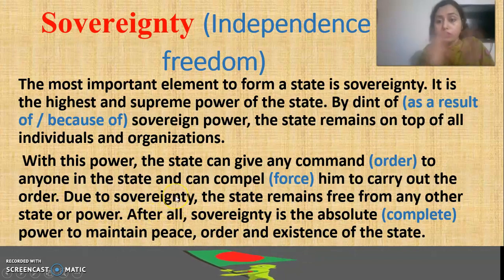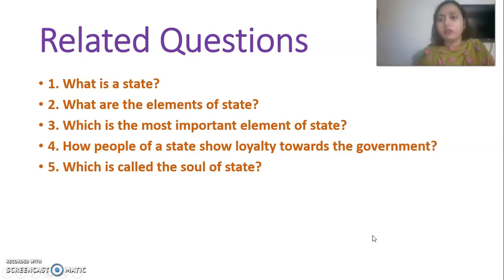What does it mean? That because of this freedom, because of this sovereignty, independence, the state remains free from other state or power. So now others cannot poke their nose that yes, you will have to do this, you will have to do that, no, nothing like that. We can go for any discussion. No one can give us or no one can force us. After all, sovereignty is the absolute, that is the maximum power or the complete power or the most important power to maintain peace, order and existence of the state. Okay, without this we cannot exist, we cannot live, we cannot survive, we cannot stay there. So I think all of you have understood this thing.